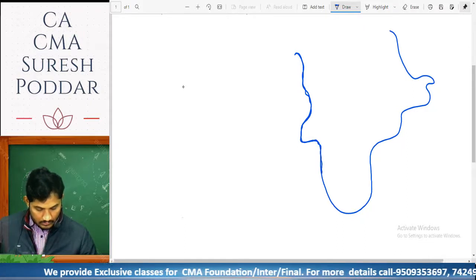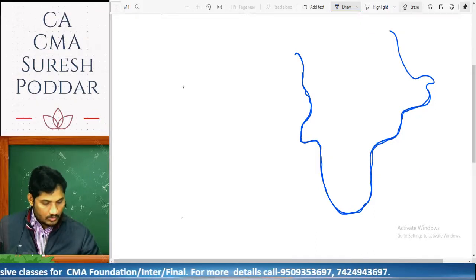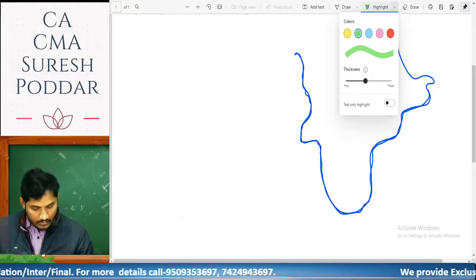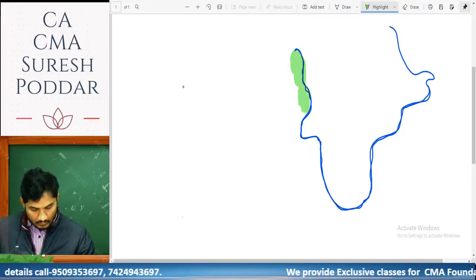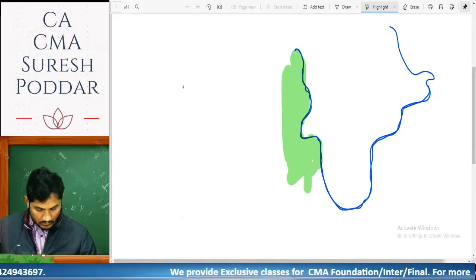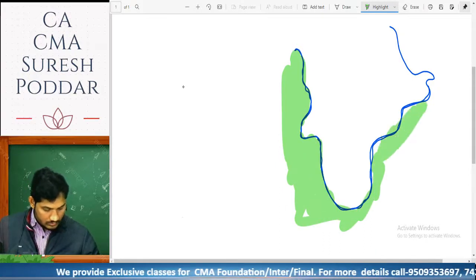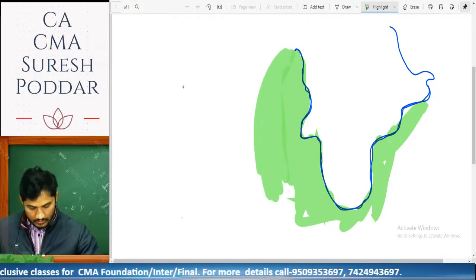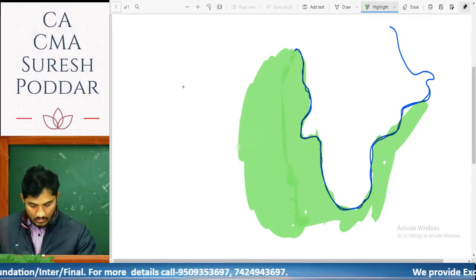Beyond this boundary line, the whole area is filled with water. So this is the water area beyond India's boundary line.